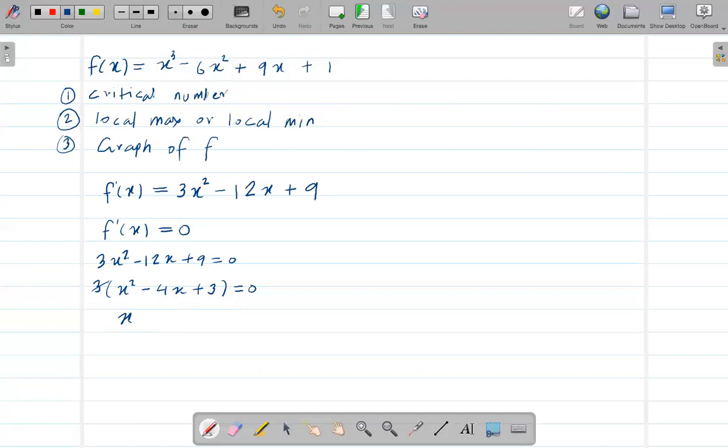So this will make x minus 1 and x minus 3, because minus 1 minus 3 makes minus 4, right? Equals 0. So from here I get x equals 1 and x equals 3.